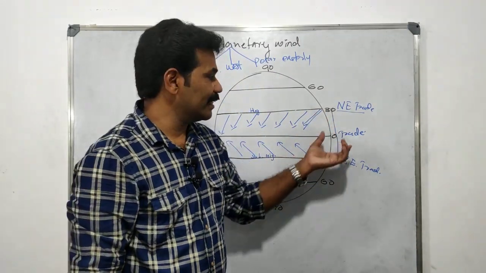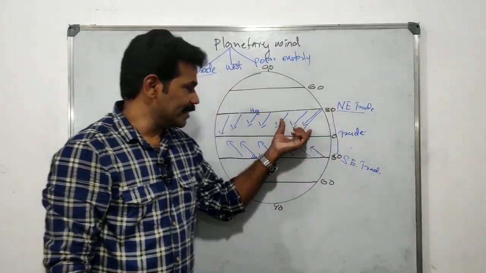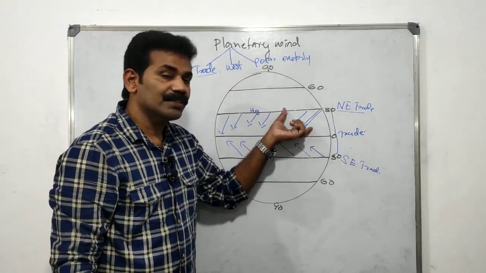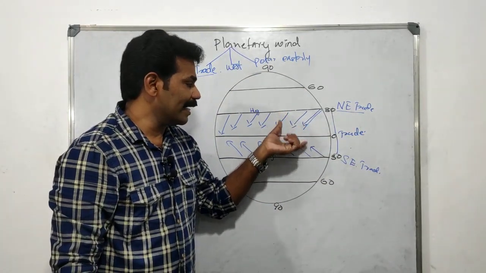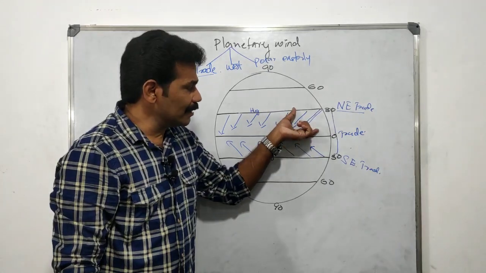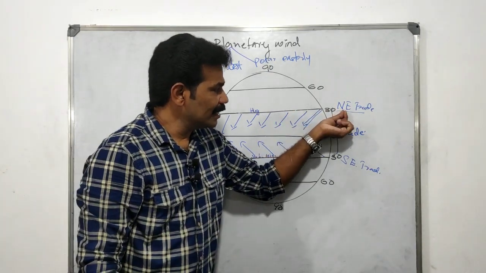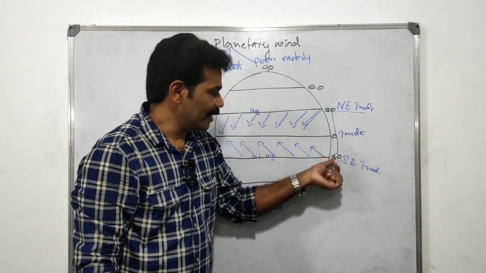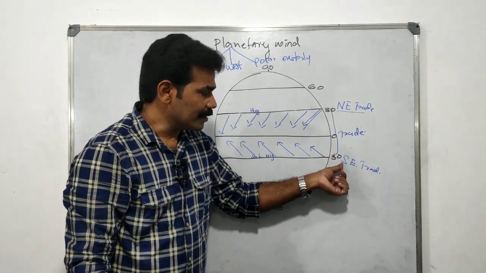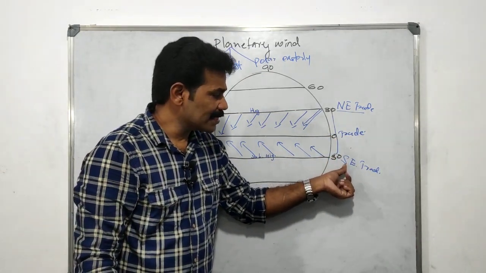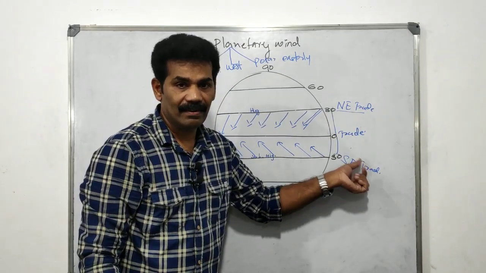We can see that there are two trade winds, in the northern and southern hemispheres. The northern hemisphere trade wind is known as the northeast trade wind, and the southern hemisphere trade wind is called the southeast trade wind. Okay.